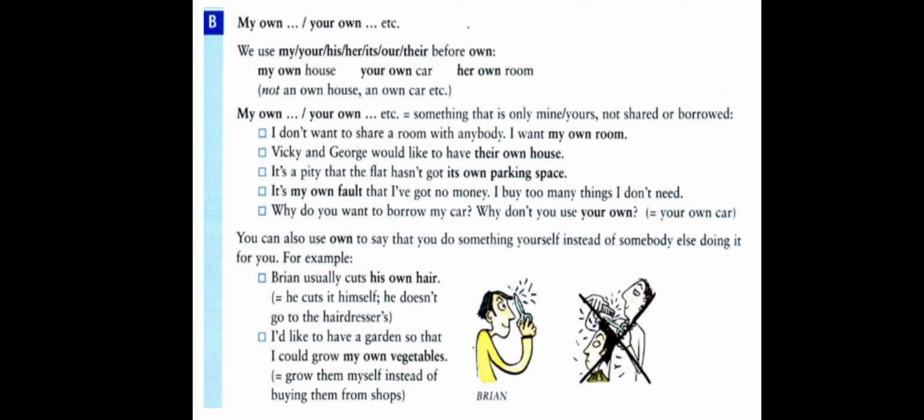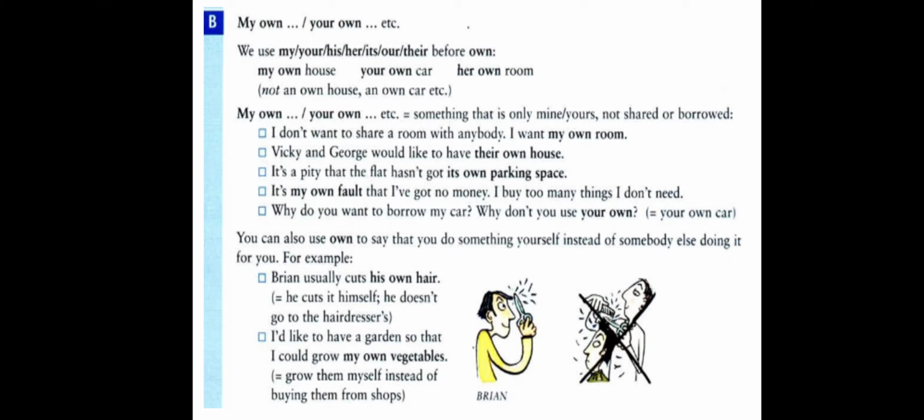B. My own, your own. We use my, your, his, her, its, our or their before own. We can say my house, your car, her room, but with own, it means it belongs to me only. It is not shared by anyone or borrowed. That's why we add own, to emphasize that it belongs to me only.